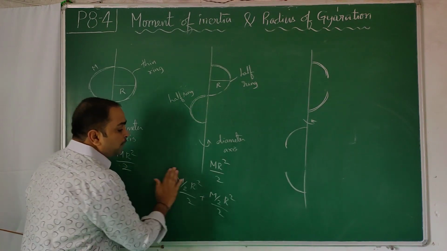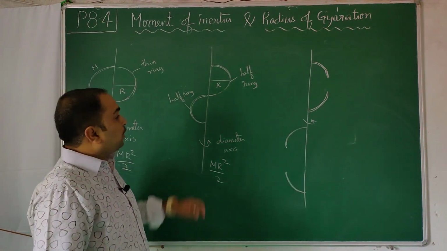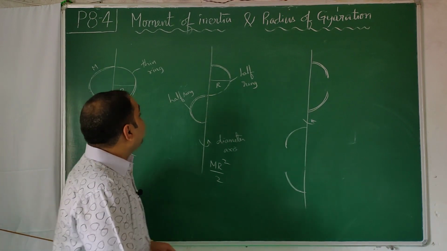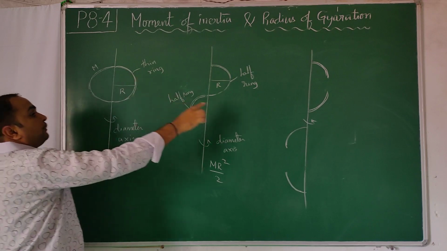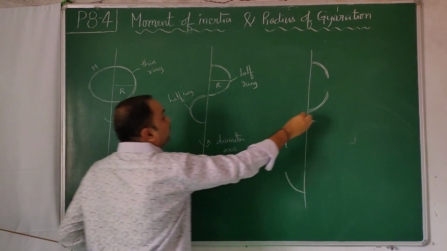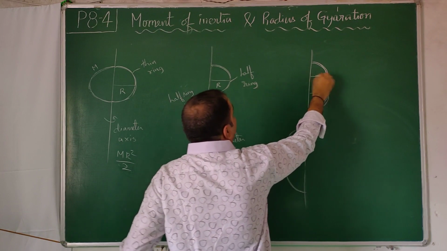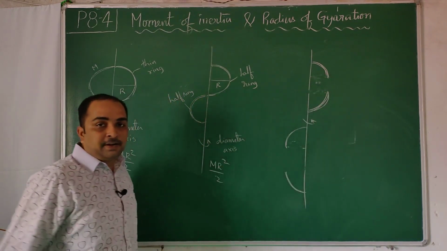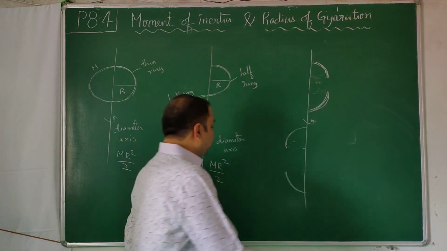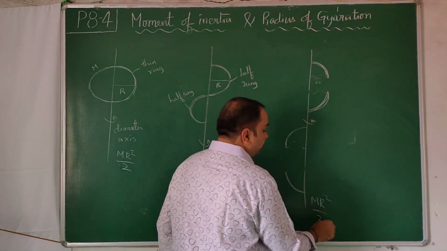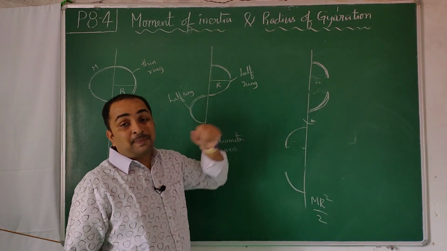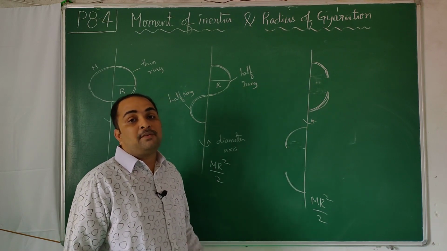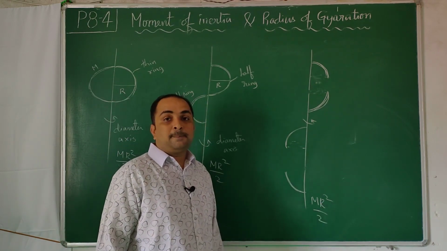You will get mr square by 2 again. The total mass of the ring is capital M. Like that, if I make it into 4 pieces, each at distance r from the axis, and place them at different lengths about the axis, then also the formula should be mr square by 2, where M is the mass of all 4 pieces, not each piece. If you want each piece's mass, take M by 4 r square plus M by 4 r square, like that.